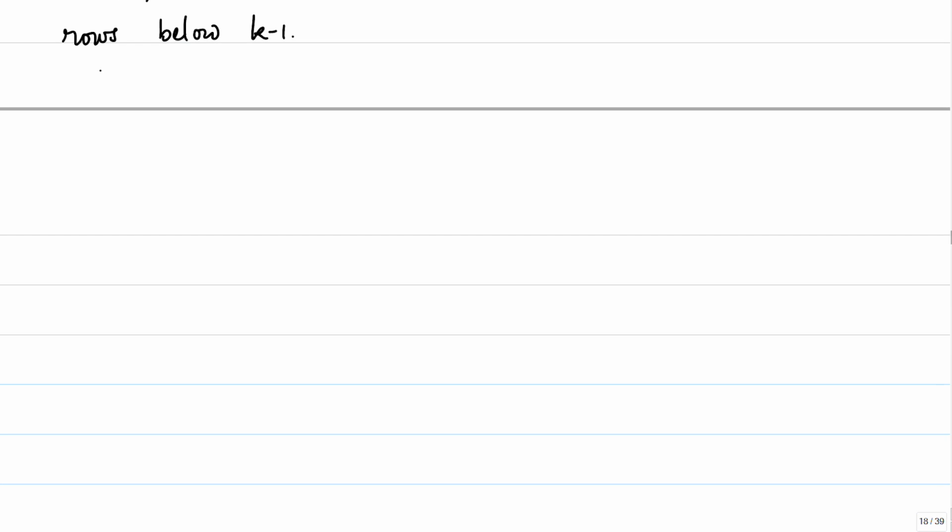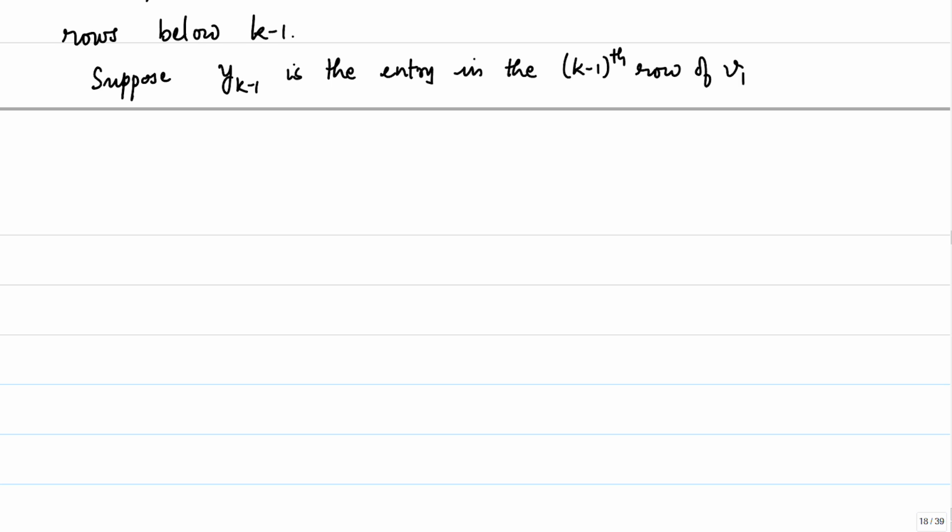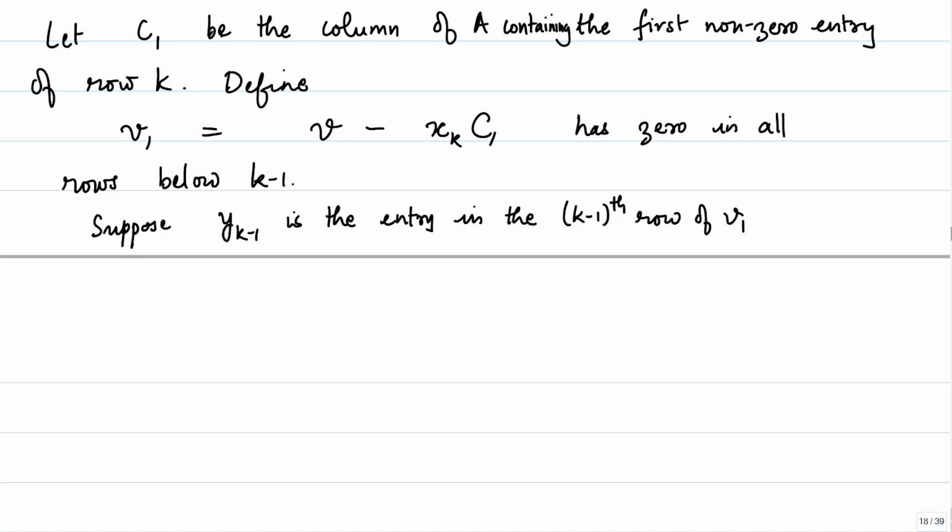Now, suppose y k minus 1 is the entry in the k minus 1th row of V1. So, let me tell you exactly what this means. V1 will be something like, say, something here in the k minus 1th row, it is y k minus 1 and then 0 below. At the top it could be anything, but the k minus 1th row will be something, let us call it y k minus 1.